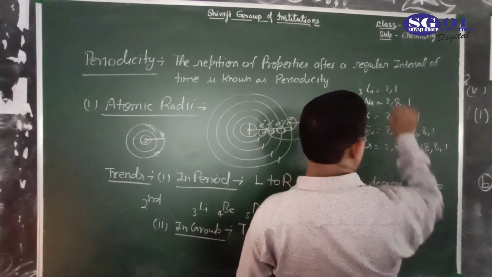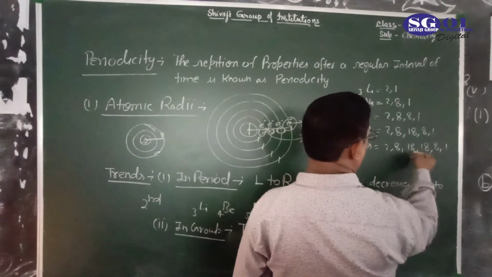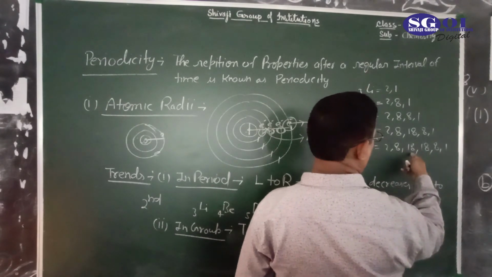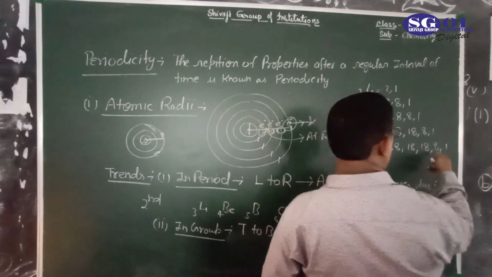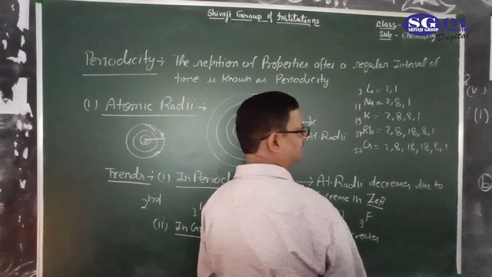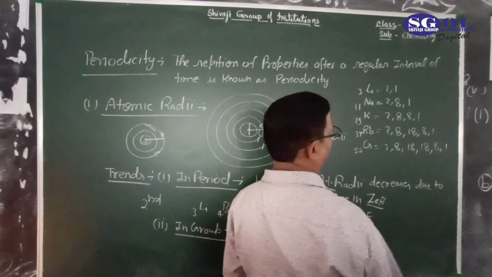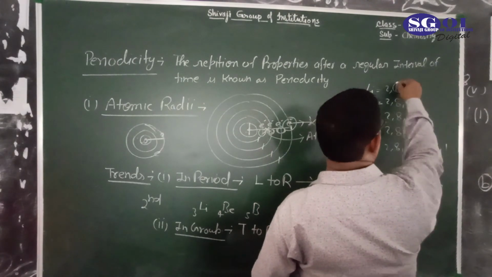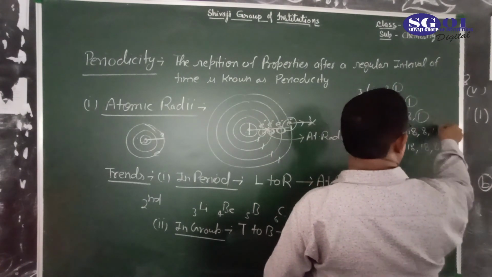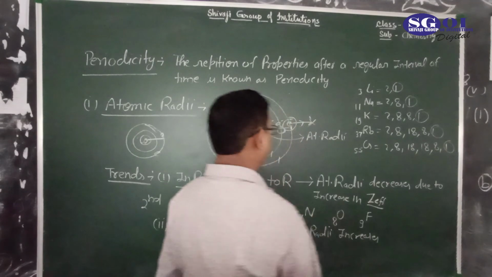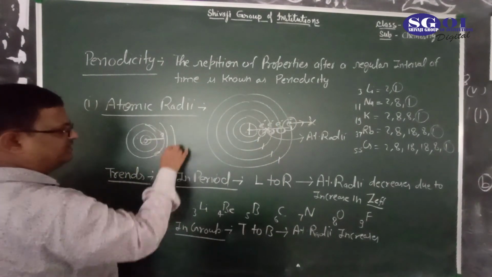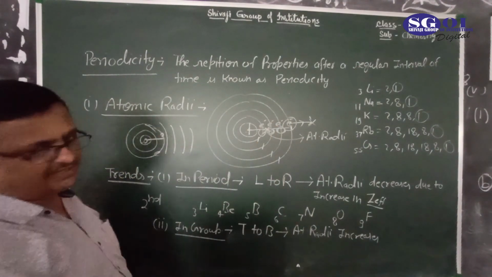So the outermost shell continuously increases: second, third, fourth, fifth and sixth. That's why atomic radii increases.